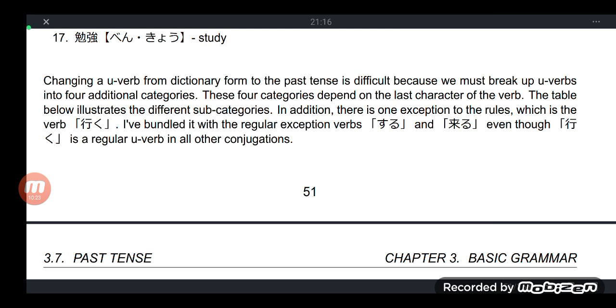So the first one is easy. So right now, please remember that we have a particular lesson here, the past tense of a verb in its contracted form or non-keigo form. Iku, or to go, is a regular u verb or regular godan verb in all other conjugations other than this sub-lesson or subtopic.